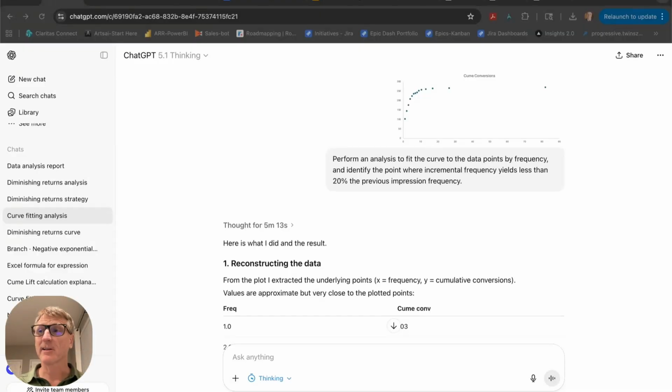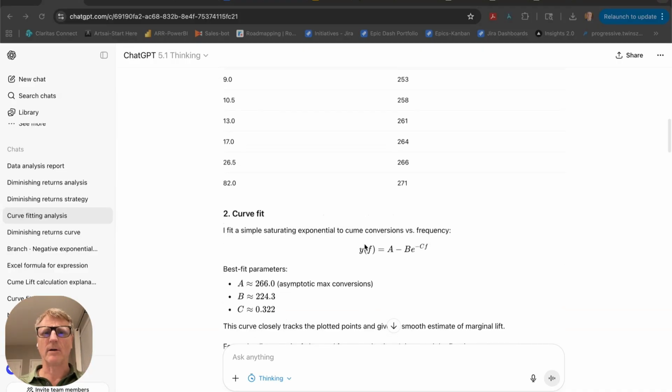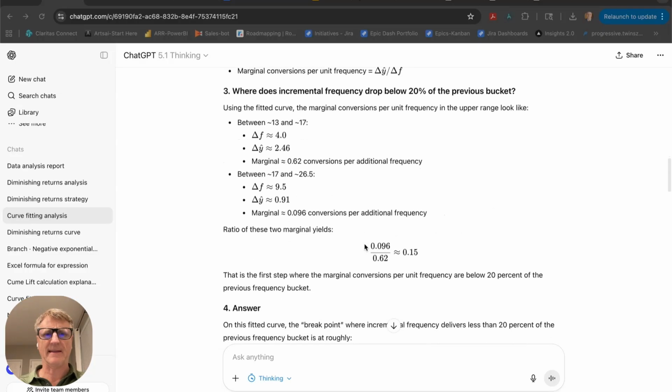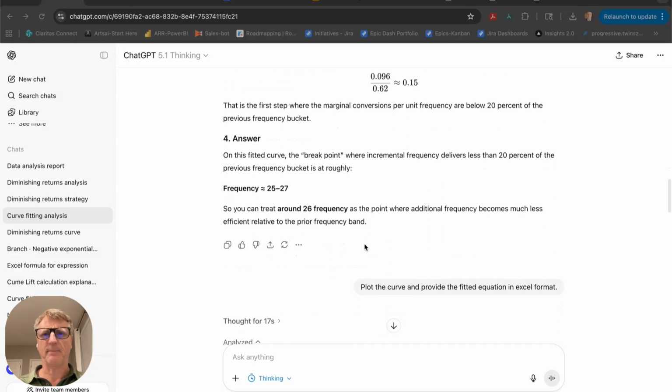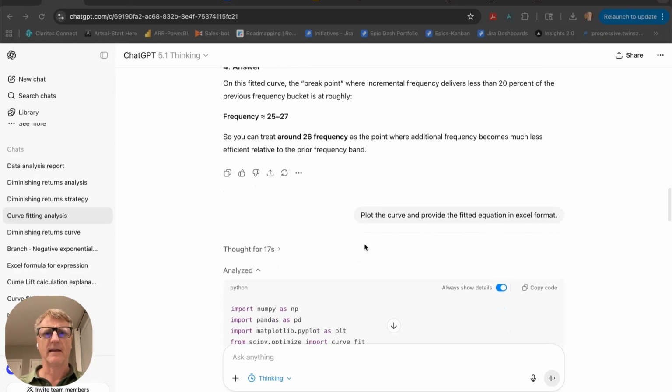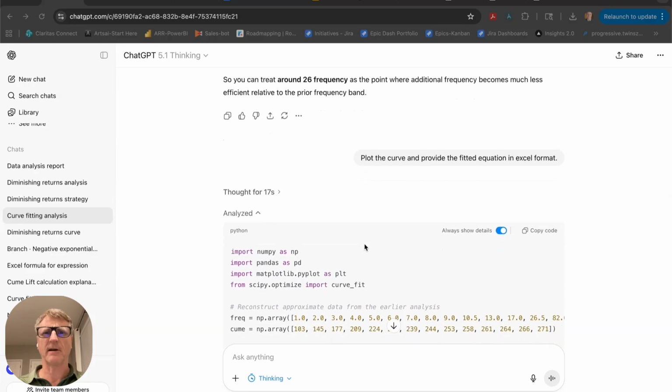We are back. It took a little bit of time to run the analysis, and you'll probably find that the thinking mode will take a few minutes. This first one we can see took 5 minutes and 13 seconds. This was a simple prompt. We can see the steps that went through, and the key things that we're going to look at is the answer for where it thinks the frequency really begins to drop off.